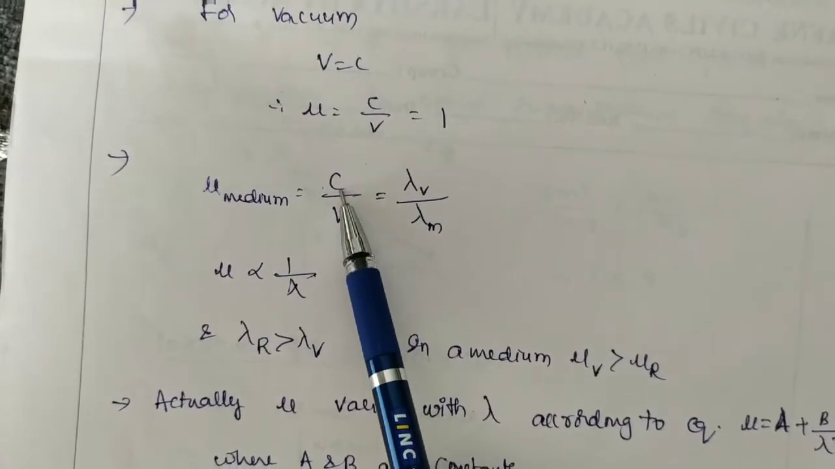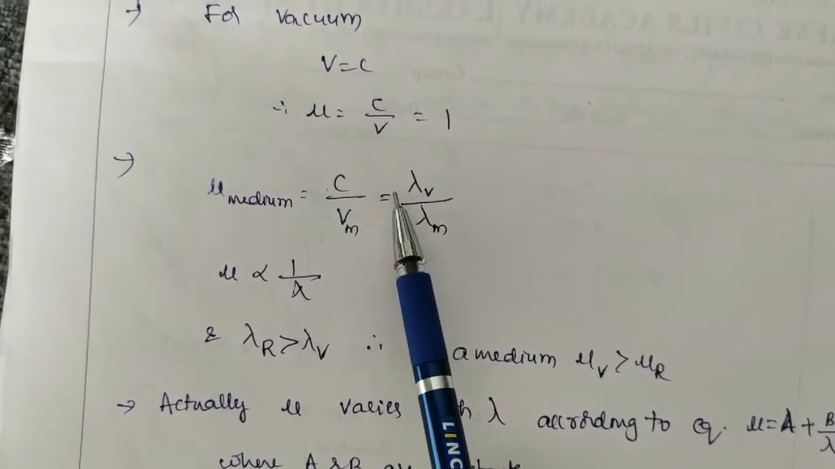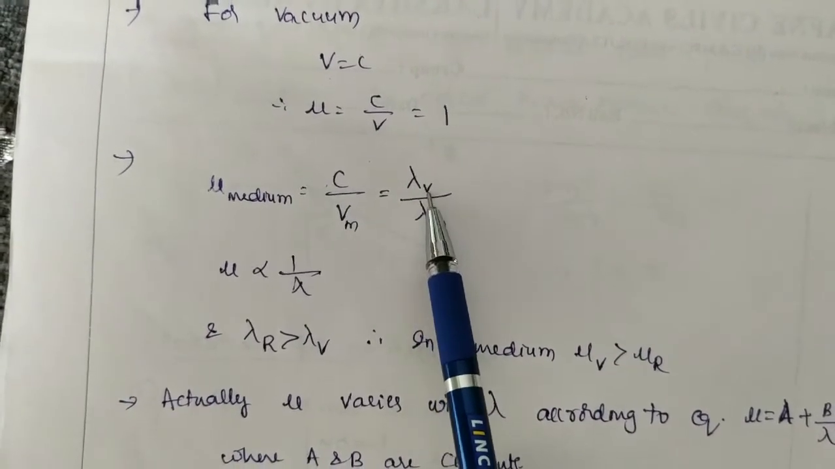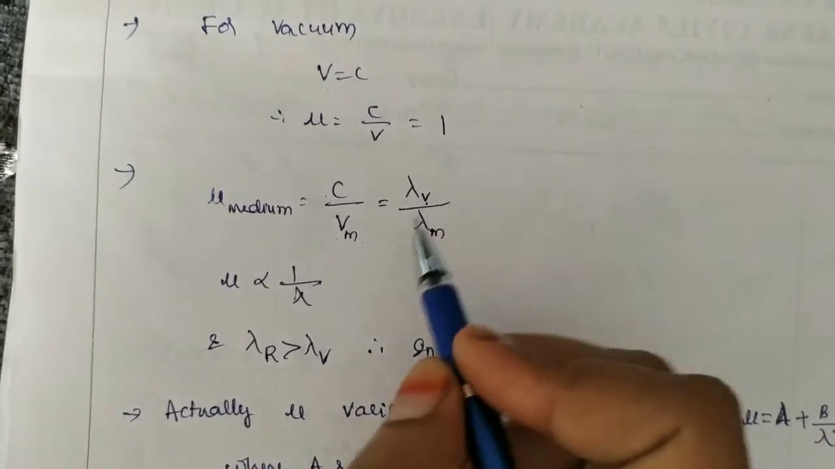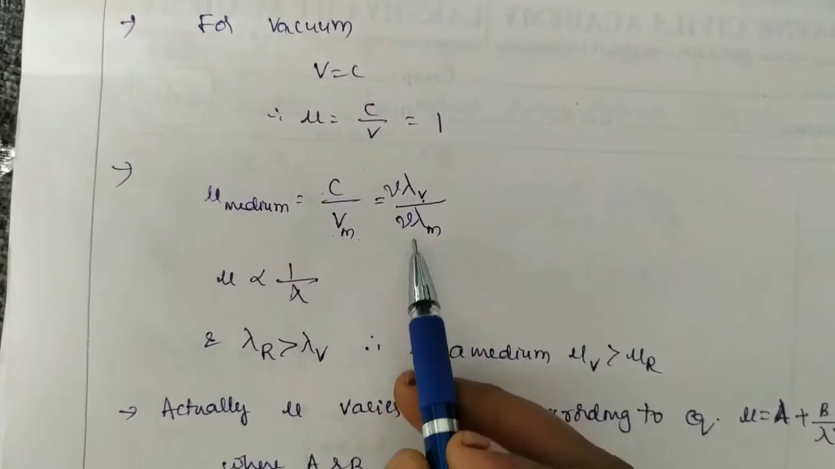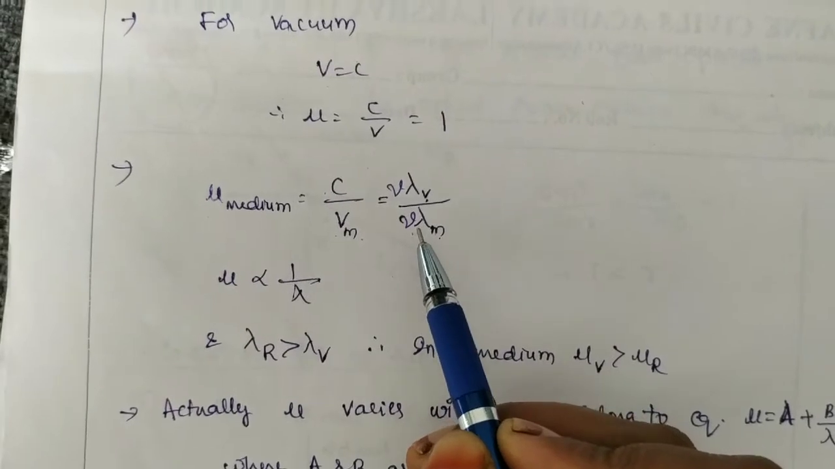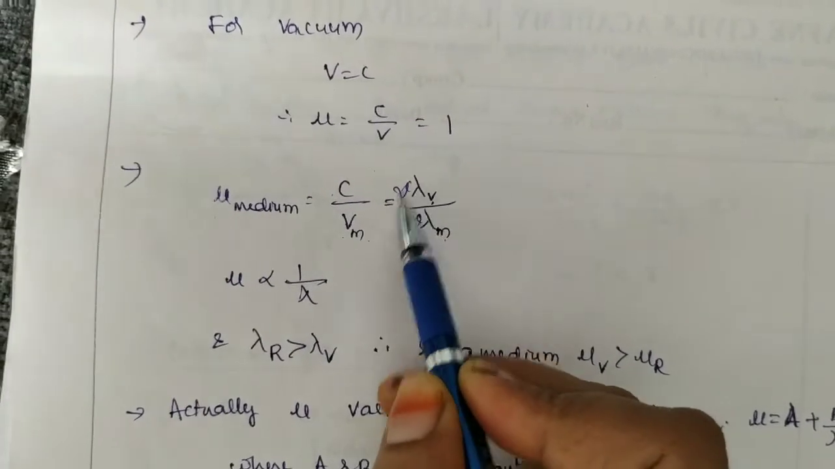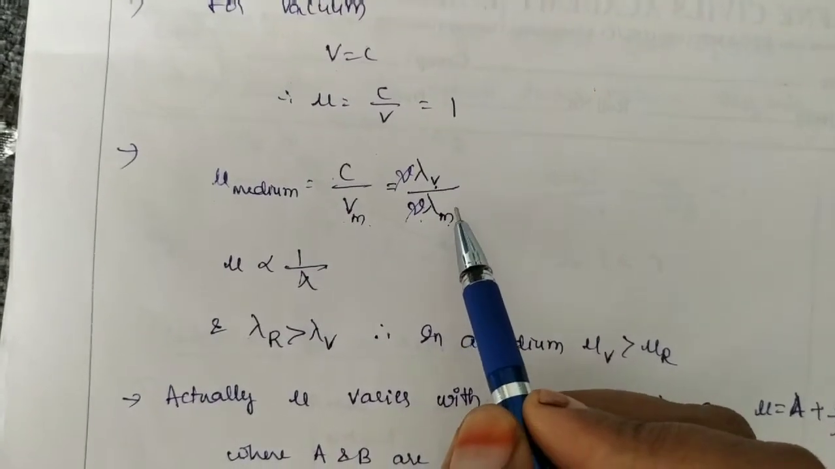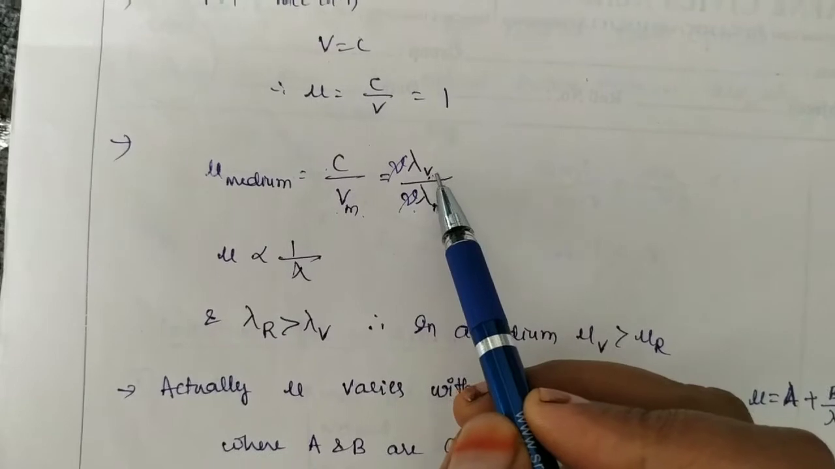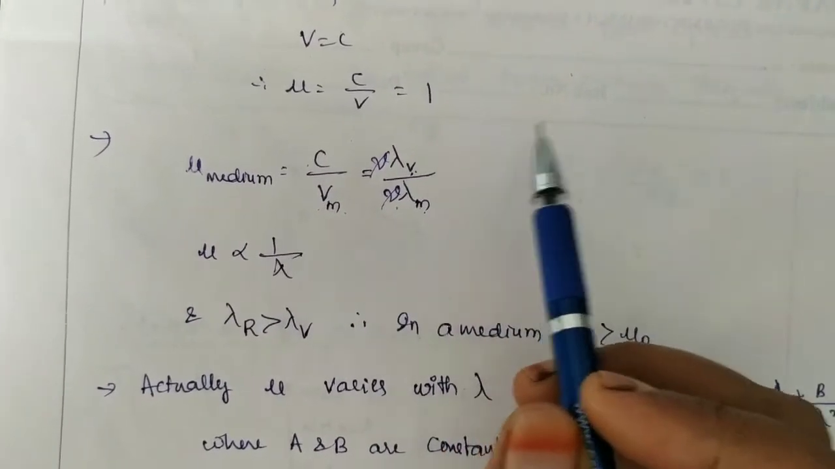The velocity of light in vacuum you can write as C equal to nu lambda, where nu is the frequency of light, divided by the velocity of light in the medium, which you can write as nu into the wavelength of light in the medium. But as you know, when light travels from one medium to another medium, the frequency does not change. Velocity changes as well as wavelength changes.